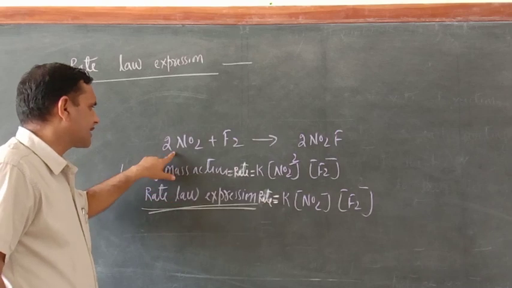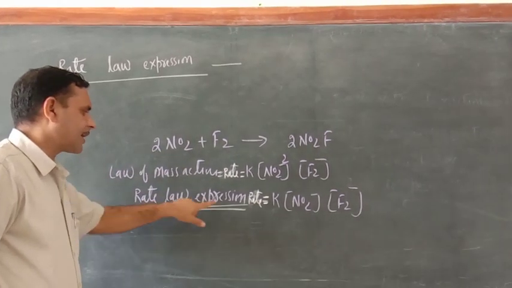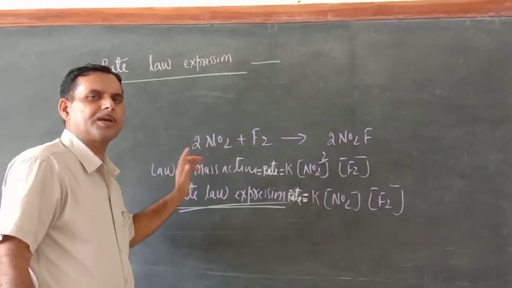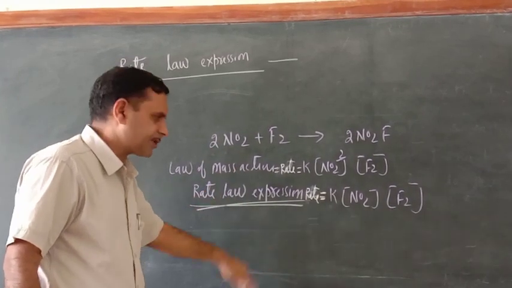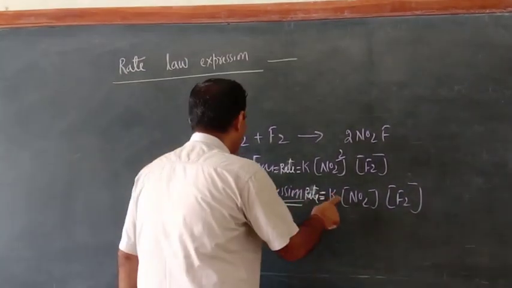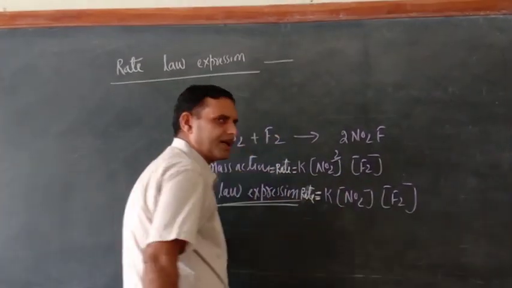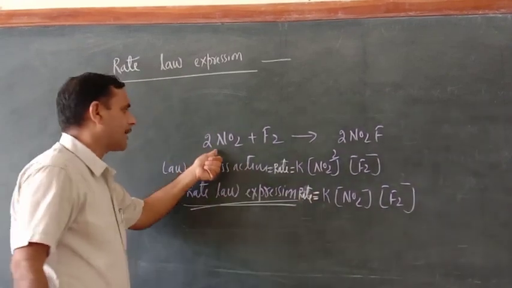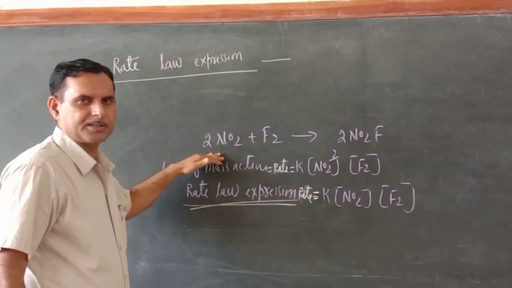The law of mass action is based on the balanced chemical equation, but the rate law expression may or may not be equal to the stoichiometric coefficients of the balanced chemical equation. That is why here only 1 molecule of NO2 is taking part, and we have not written the power 2, because only 1 molecule is disintegrating during the chemical reaction.